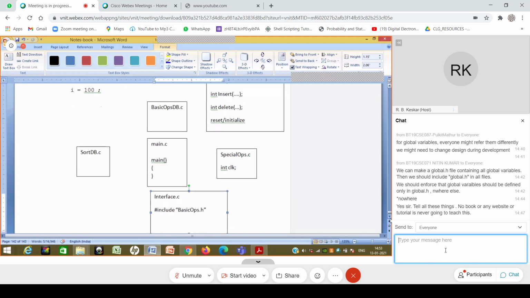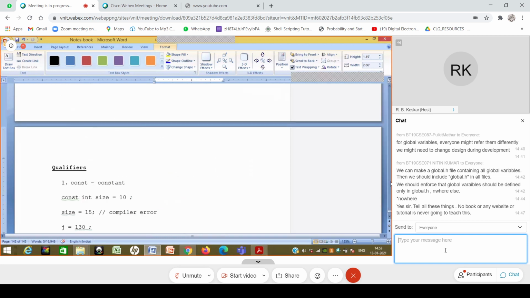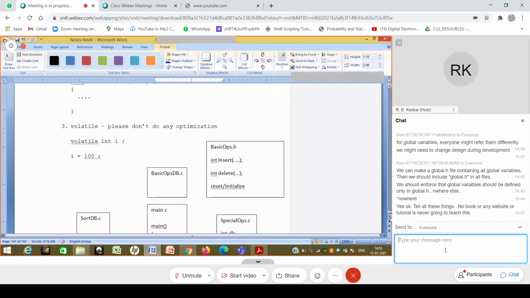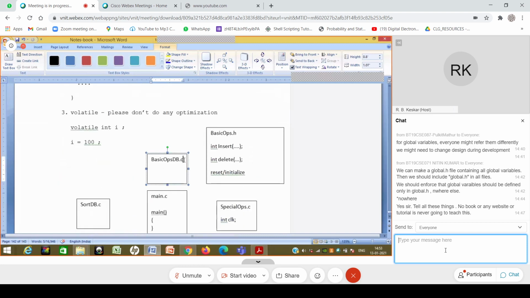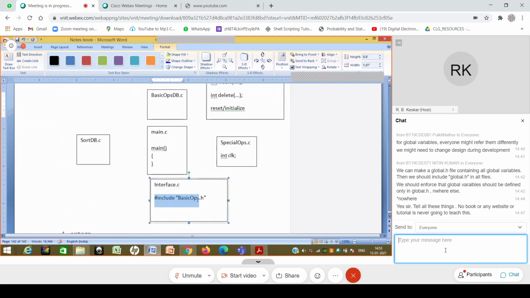So this interface.c is going to include basic ops.h. Not only that, basic ops db.c also is going to include that. Can someone tell me why? They are anyway basic ops db.c functions. So actually basic ops db.c need not include this, but it will still do that.